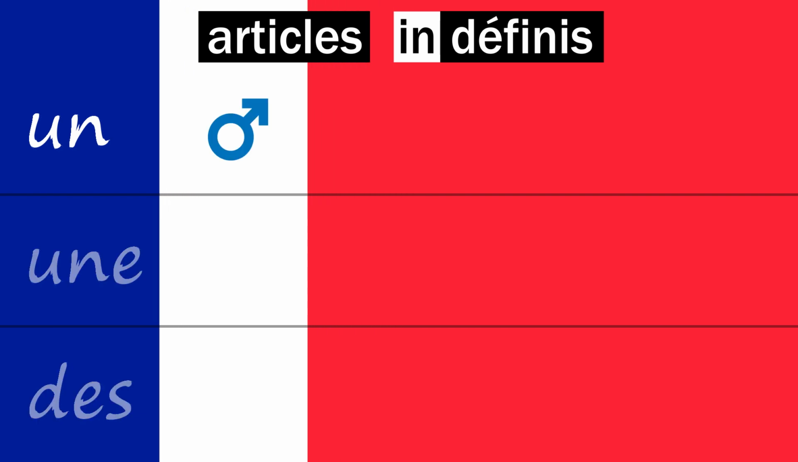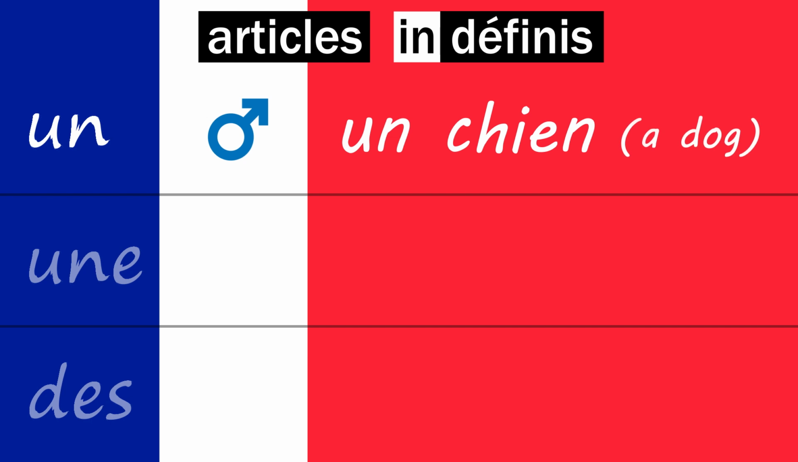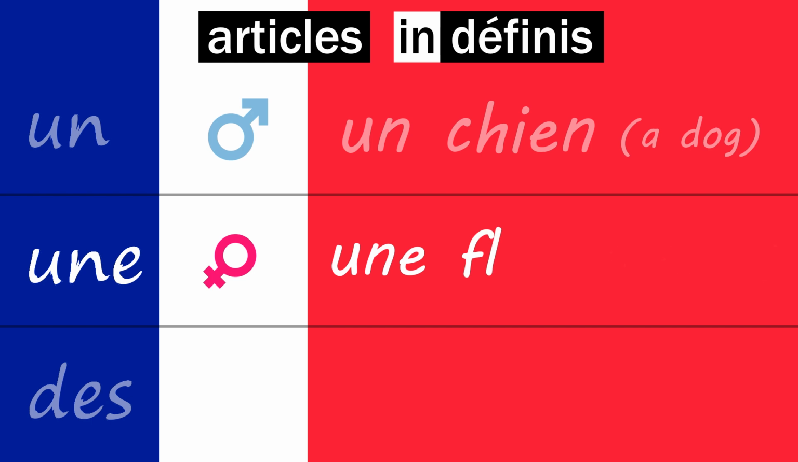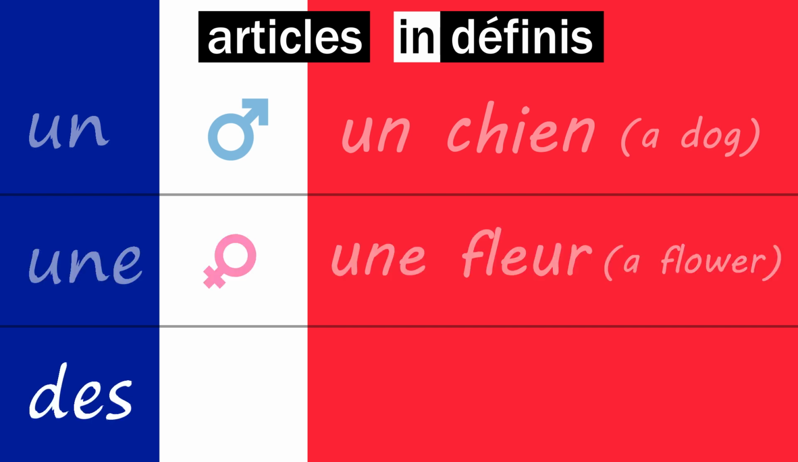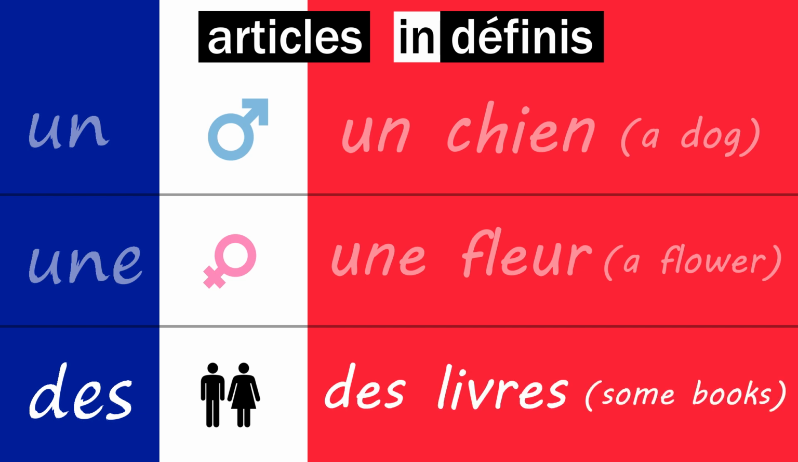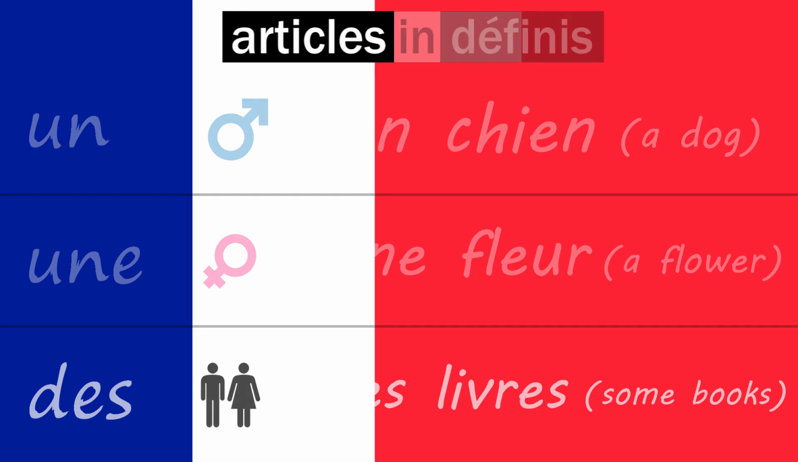Un is for masculine nouns, like un chien. Une is for feminine nouns, like une fleur. Des is used for plural nouns, like des livres. Now that you know French articles, give a review to the chart.